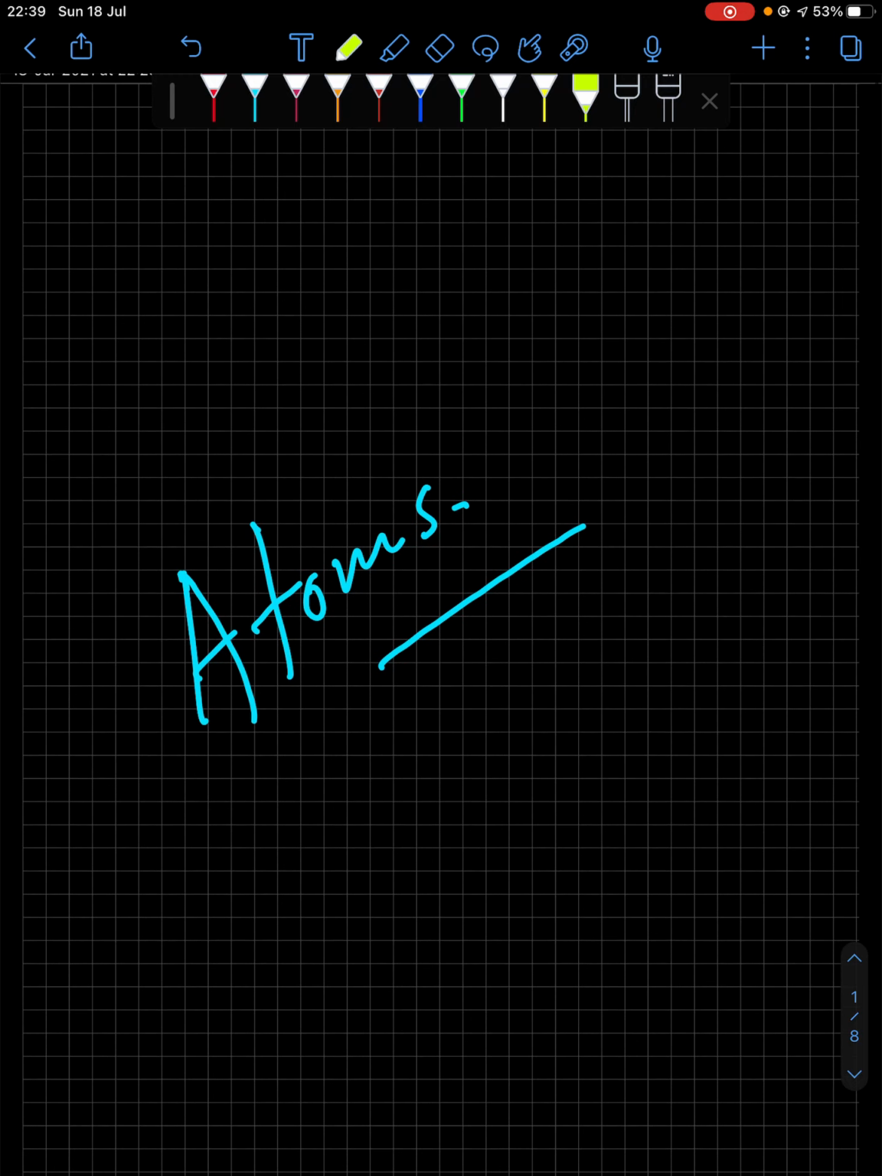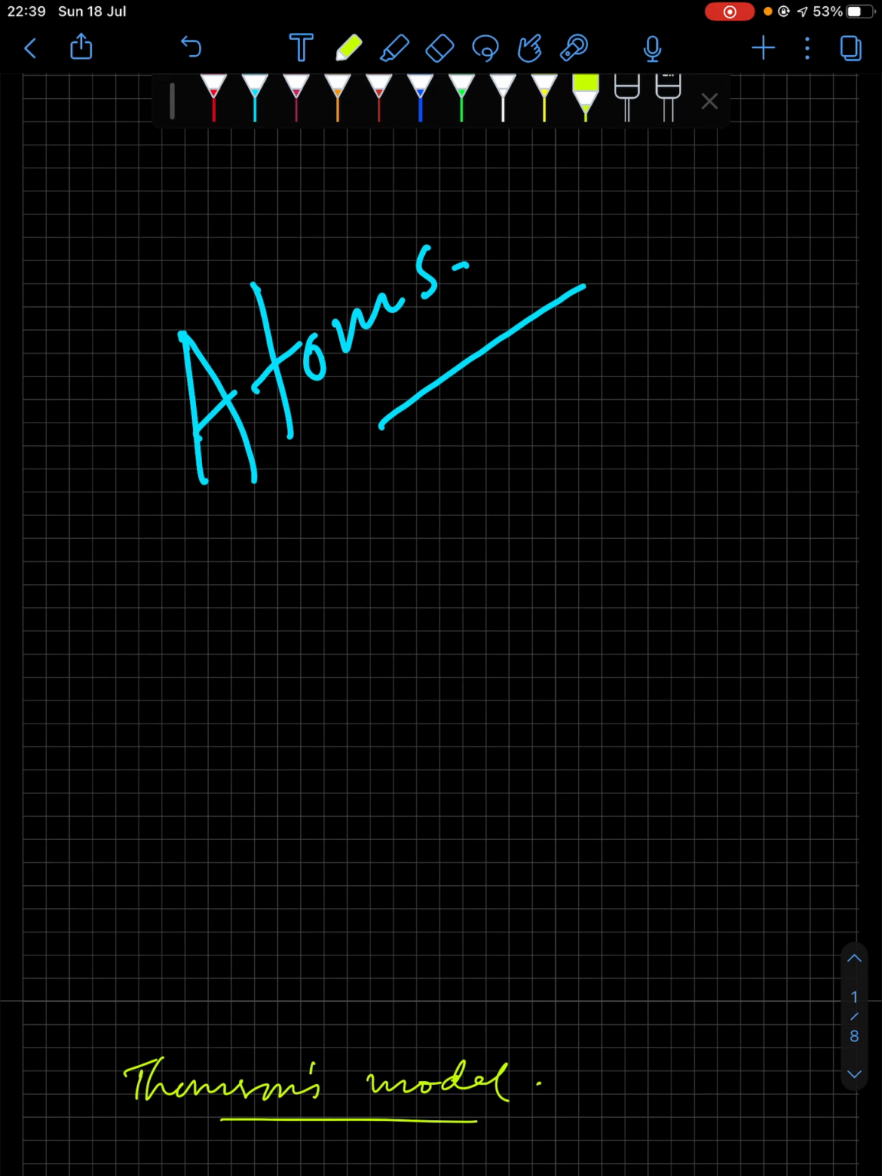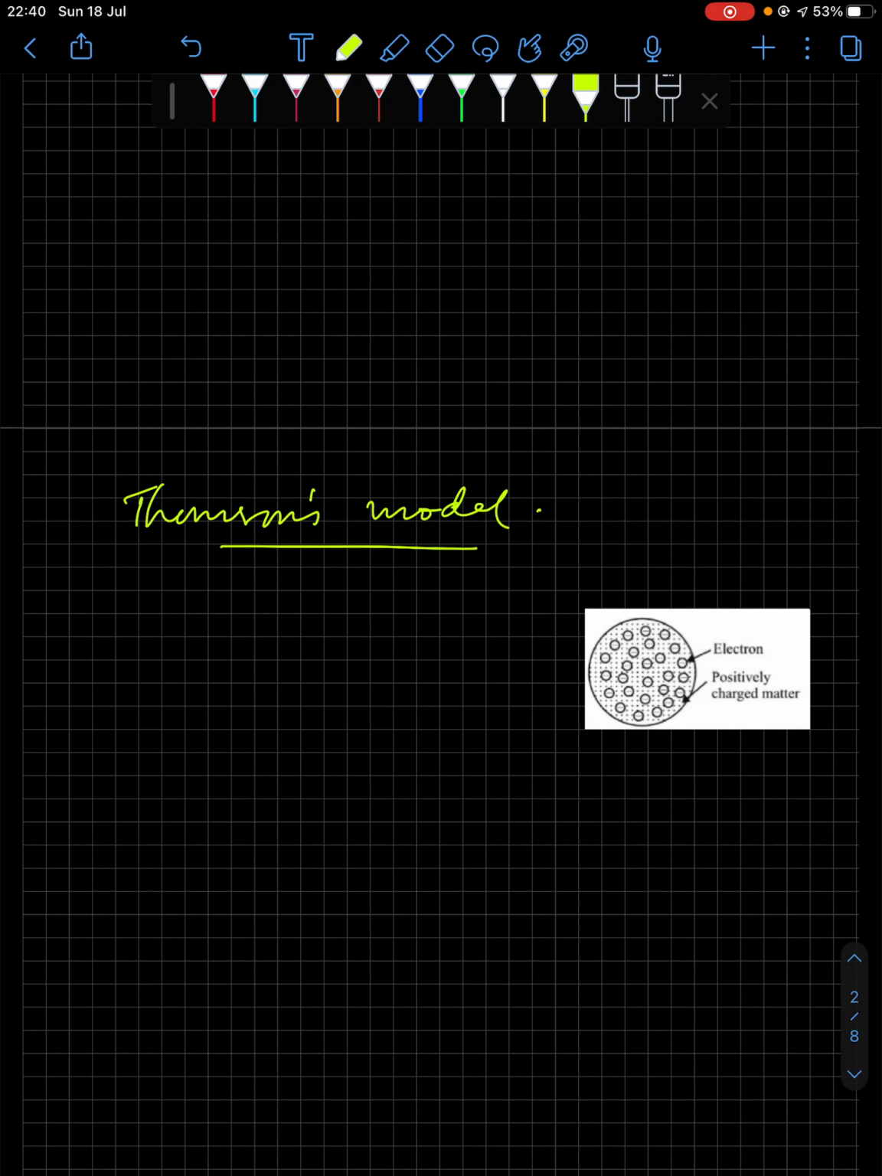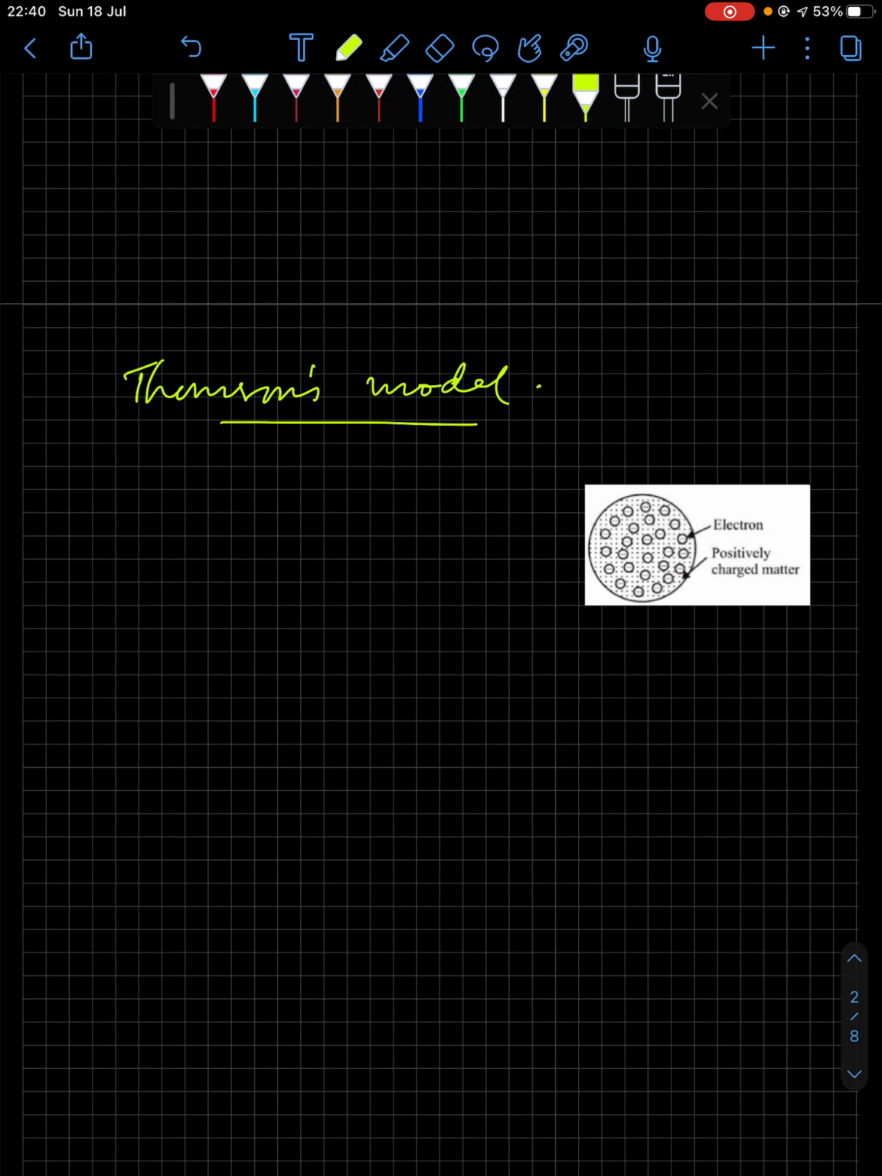Rutherford's model was proposed in the year 1911. And then we have Bohr's model, which applies only in case of a one electron system, that was proposed in the year 1913. Now Thomson's model is also known as Thomson's plum pudding model.